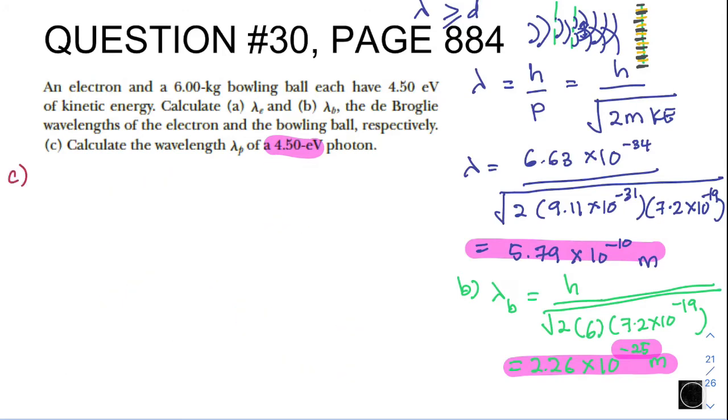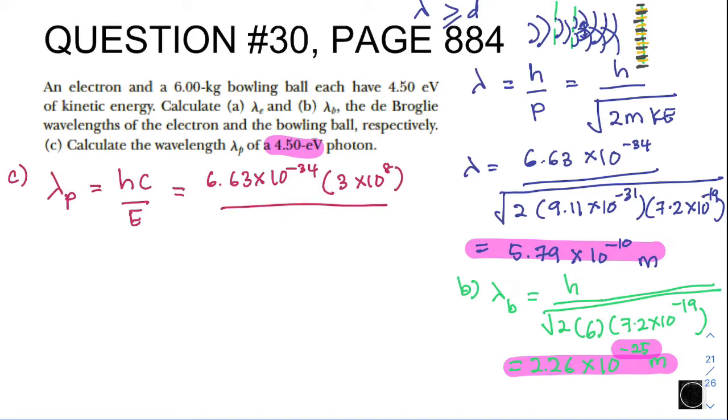The wavelength of the photon is equivalent to hc over the energy it has: 6.63 times 10 to the power of negative 34, times 3 times 10 to the power of 8, the speed of light, over the energy just now, 7.2 times 10 to the power of negative 19.